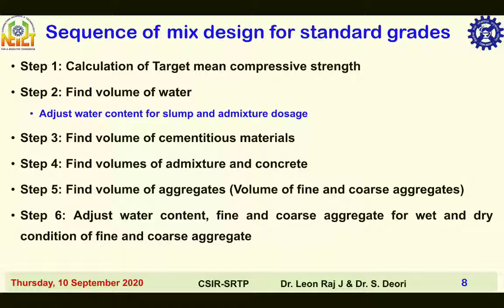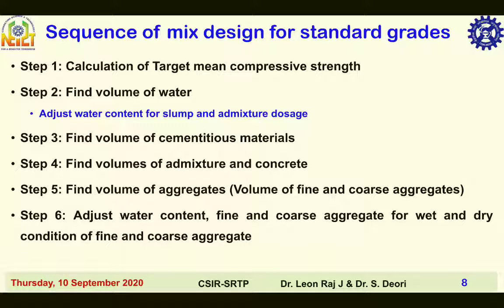Sequence of mix design for standard grades of concrete are listed here. First step, find target mean compressive strength using characteristic strength or grade of concrete and assumed standard deviation. Second step, find volume of water from adjusted water content for slump and admixture dosage. Third step, find volume of cementitious materials using compressive strength versus water cement ratio graph as given in IS 10262-2019. Fourth step, select the trial admixture dosage and find the volume of admixture.